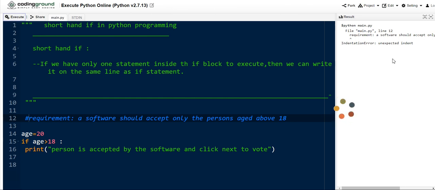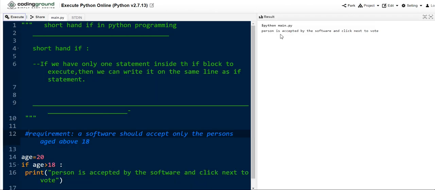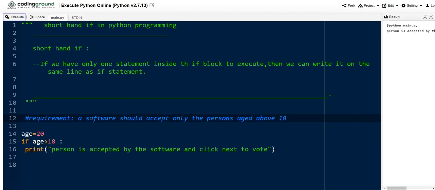You will get the output on this side. Person is accepted by the software and click next to proceed. See, here we have displayed the output, because age is 20 which is greater than 18, so the if condition is true and the print statement is executed.